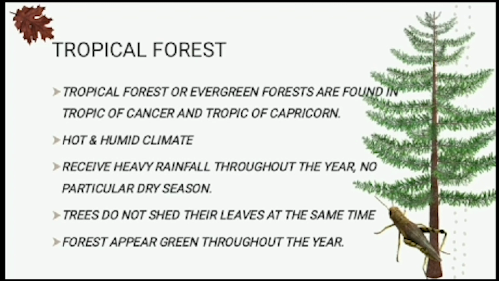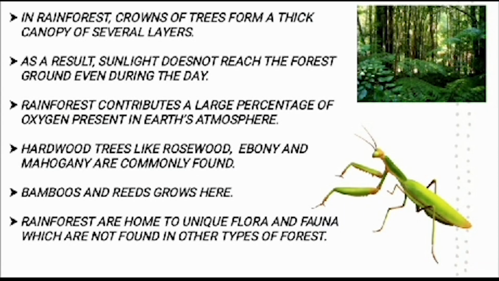The trees do not shed their leaves in this rainforest at the same time, and the forests appear green throughout the year. Here, crowns of trees form thick canopy of several layers. Then, bamboos and reeds also grow here. Rainforests are home to unique flora and fauna which are not found in other types of forests. A large percentage of oxygen in Earth's atmosphere is contributed by this rainforest. Hardwood trees like rosewood, ebony, and mahogany are commonly found in this forest.